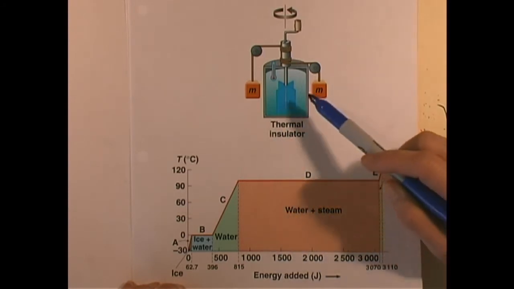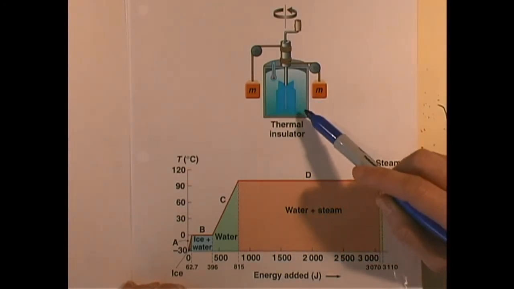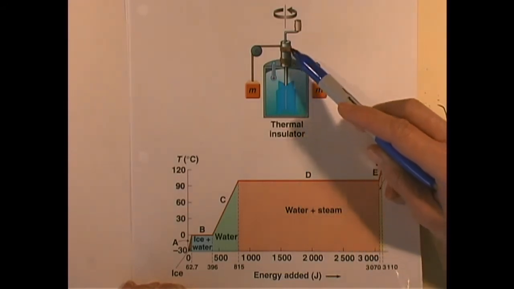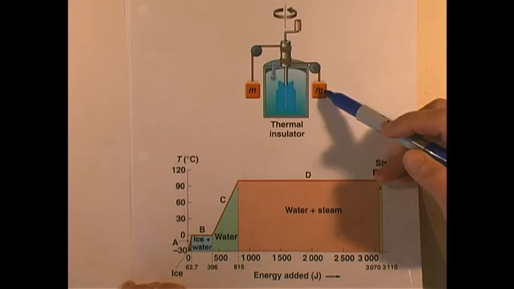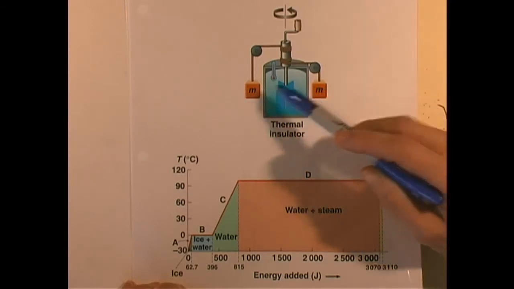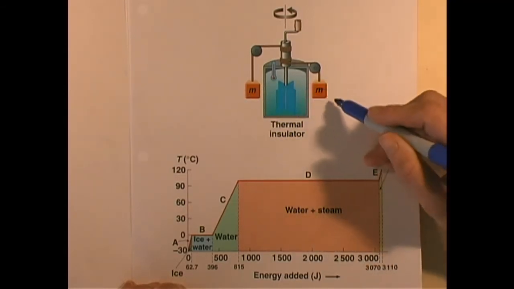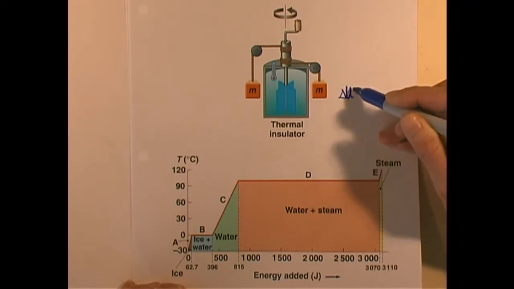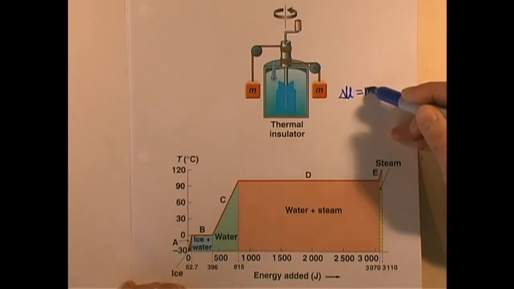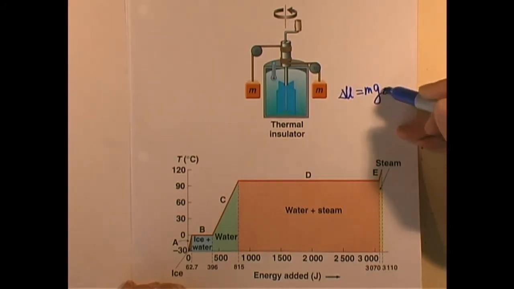The idea is this: this is a chamber filled with water, and this is the rope, pulley, and the mass. Imagine that we let both blocks drop, and there is a decrease of their gravitational potential energy, delta U equals mg delta h.